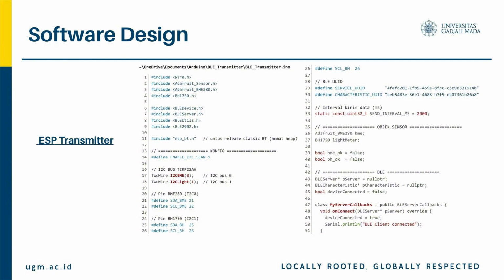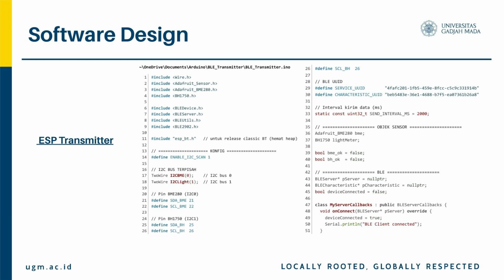The setup function initializes everything when the device boots. After starting serial communication, it initializes both I2C buses with their respective pins at 100 kHz, where each bus is scanned to verify that the devices are connected. For the BME280, it tries two possible I2C addresses, 0x76 and 0x77, checking which one responds. For the BH1750, it tries 0x23 and 0x5C. Success or failure is stored in flags and printed to serial.